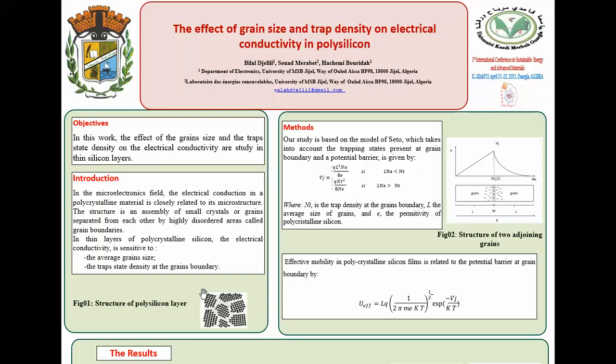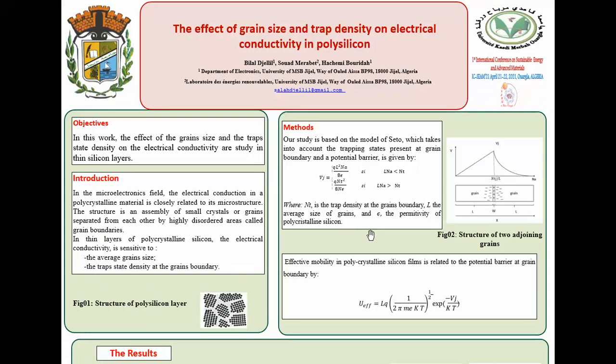Polycrystalline silicon is an assembly of small crystals or grains separated from each other by a highly disordered area called the grain boundary. In the thin layer of polycrystalline silicon, the electrical conductivity is sensitive to the average grain size and trap state density at the grain boundary.